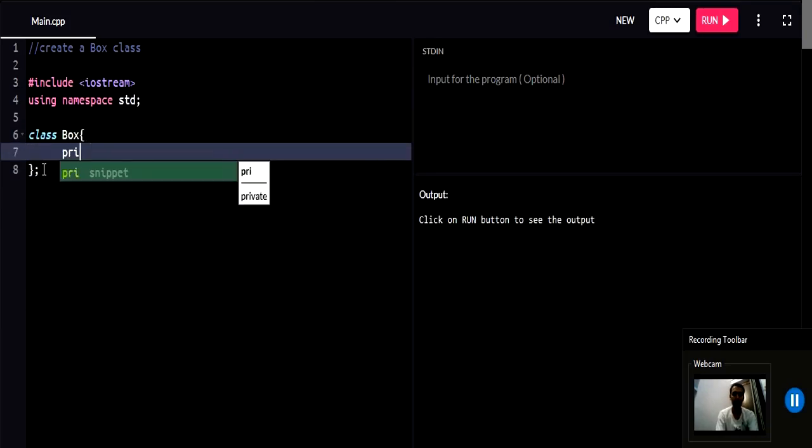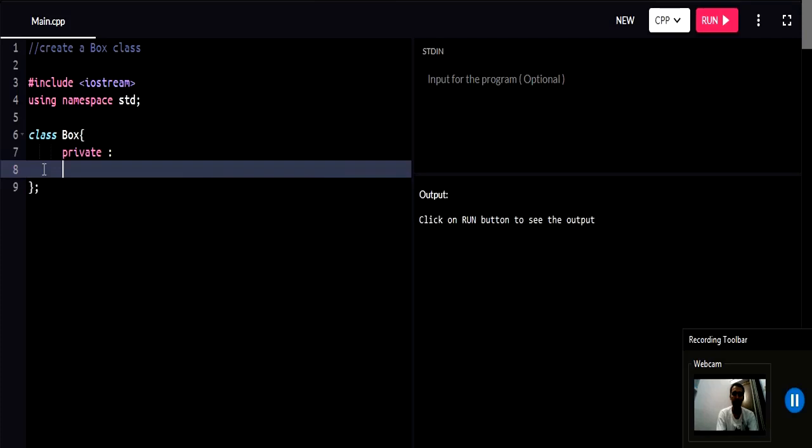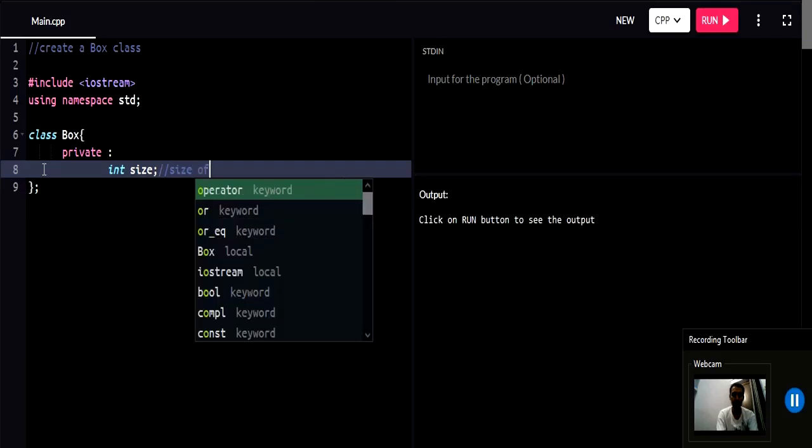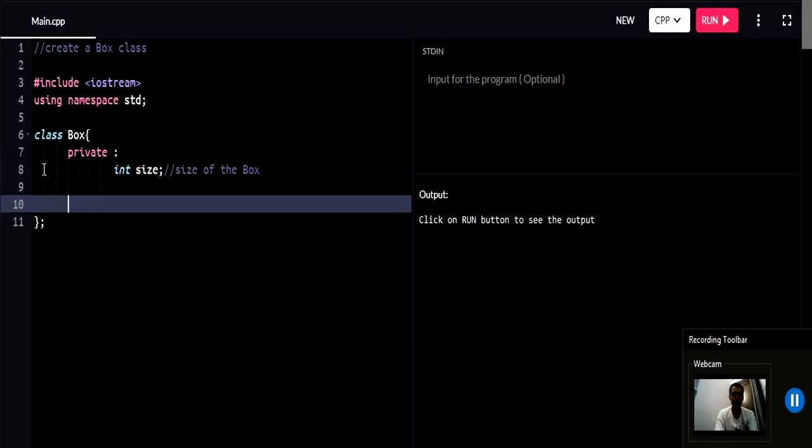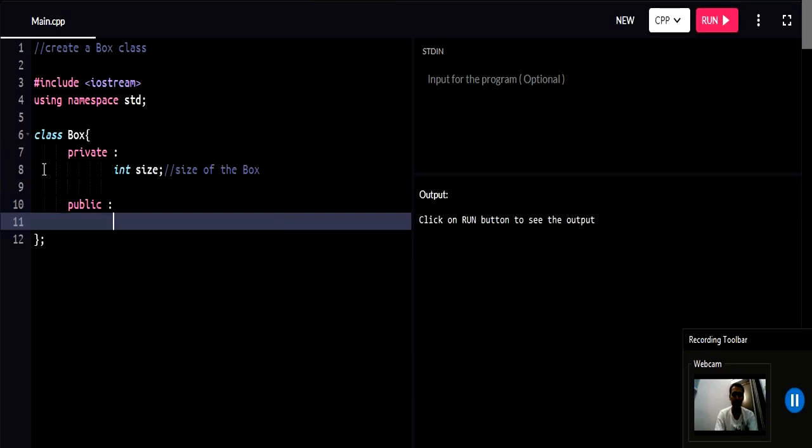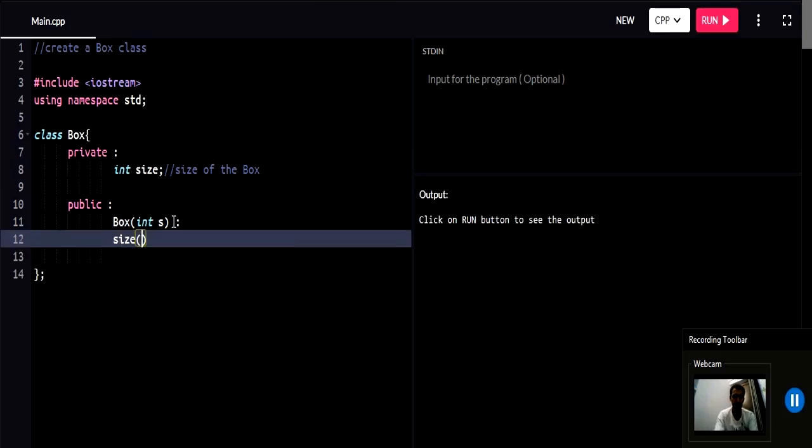Now we will declare our variable. By default variables are private, so int size; we can comment here: size of the box. Now we create our constructor, which is public. The constructor name is the same as the class name. First I'm creating a parameterized constructor, and now let's initialize the member variable. Colon size(s).